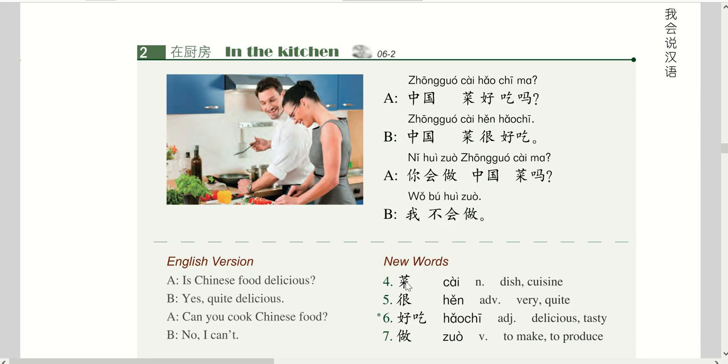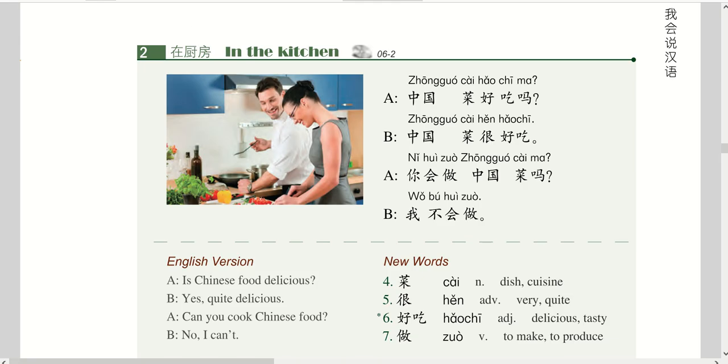So in this text we have four new words. First is cai, meaning dish or food. Second is hen, very, quite. The third one is hao chi, delicious, tasty. And the fourth one is zuo, to make or to produce. And the second part teaches us hen, hao chi and zuo.